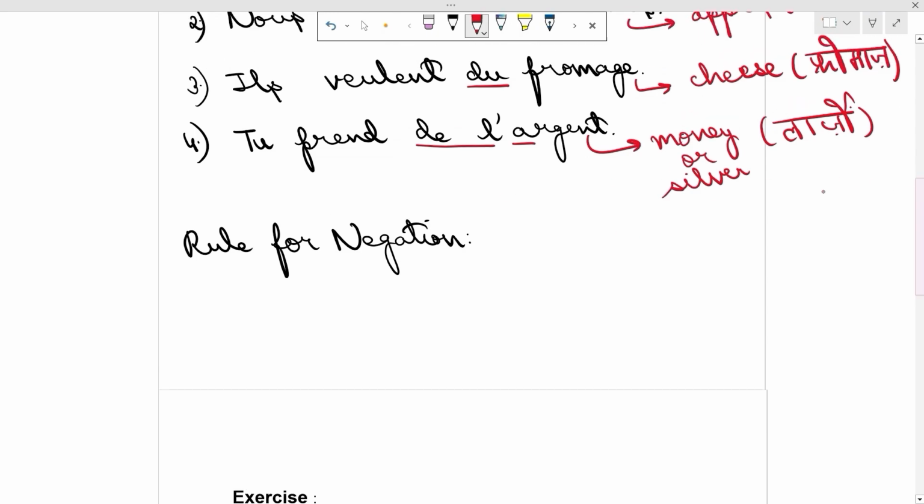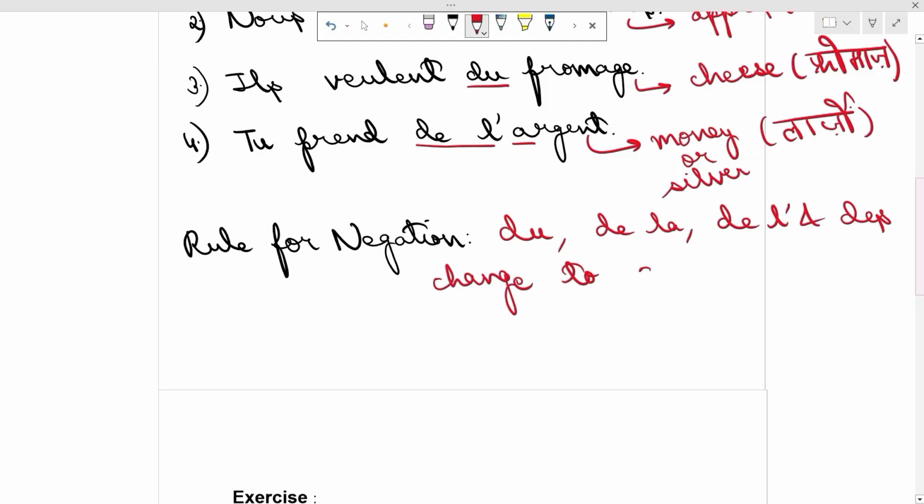When we form the sentences in negation, du, de la, de l', and des change to de or d'.